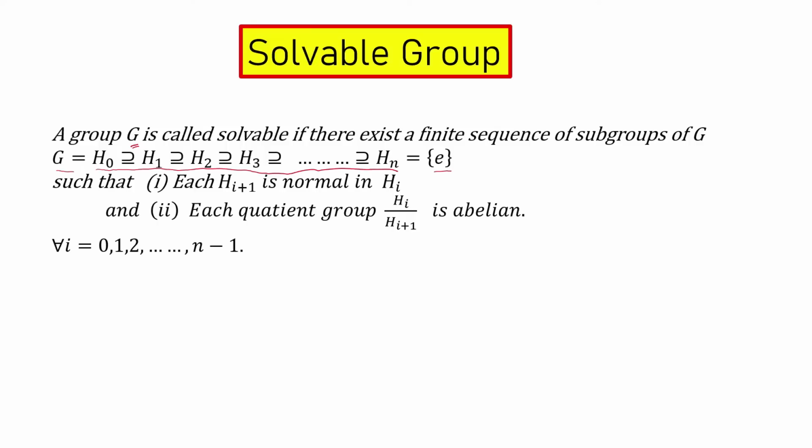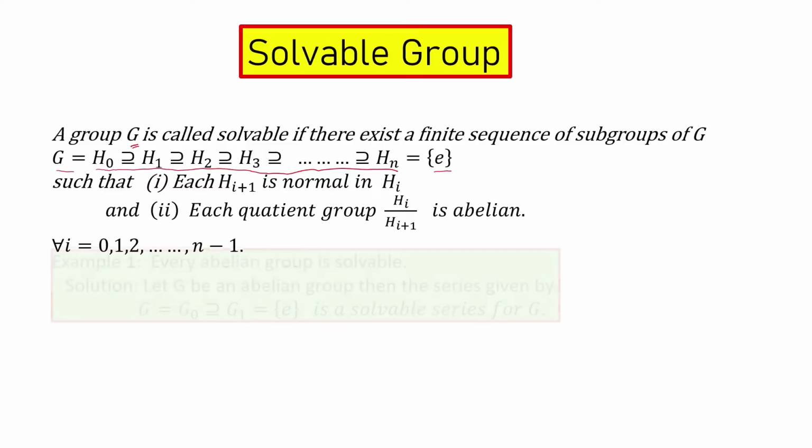So in this sequence each group is normal in the previous one. That means H1 is normal in H0, H2 will be normal in H1, H3 will be normal in H2 and so on. And the corresponding quotient groups H0 by H1, H1 by H2 all are abelian. So this is the definition of soluble group.